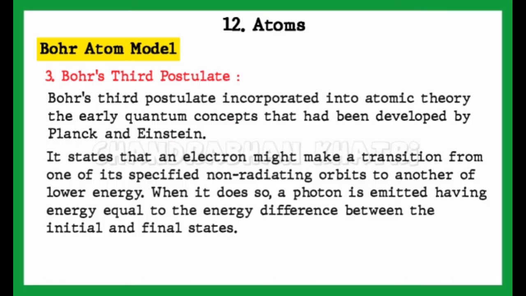Third point, Bohr's third postulate. Bohr's third postulate incorporated into atomic theory the early quantum concepts that had been developed by Planck and Einstein. It states that an electron might make a transition from one of its specified non-radiating orbits to another of lower energy. When it does so, a photon is emitted having energy equal to the energy difference between the initial and final states.